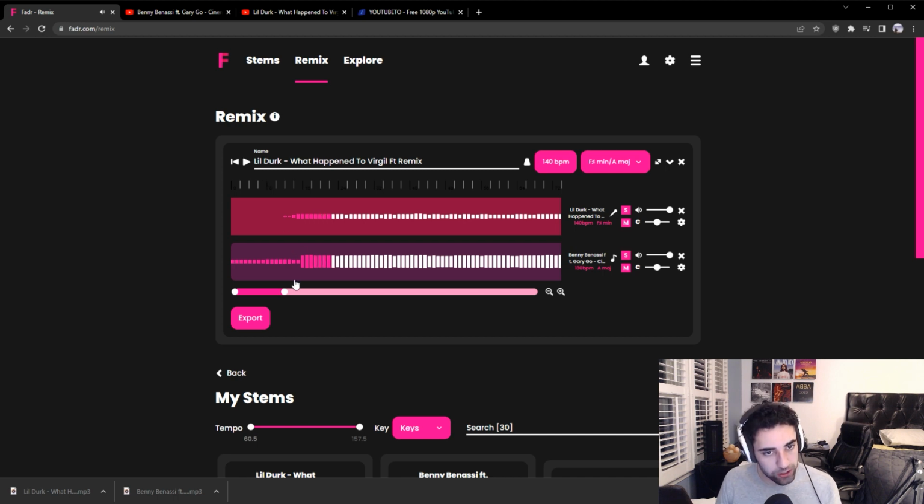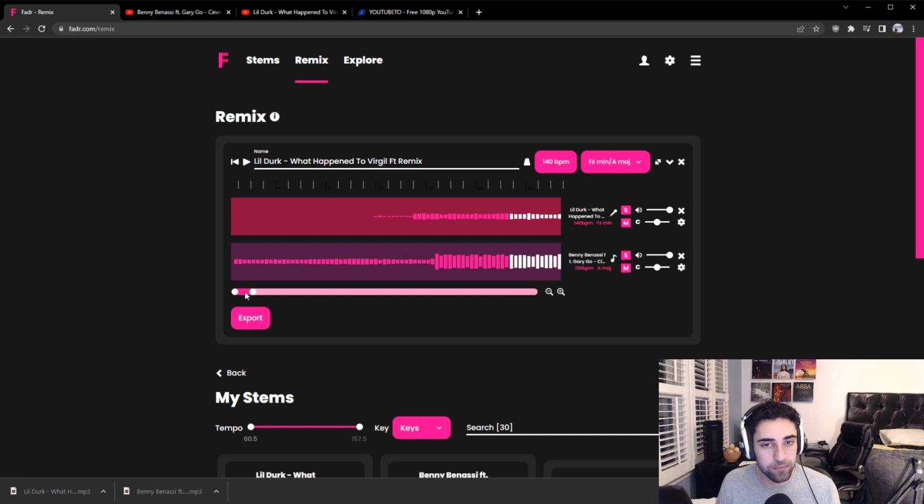Alright, so that's pretty close, but we want more fine adjustment. So let's zoom in a little bit just by dragging here. And what we're trying to do here is we want to align the start of this wave with the start of this wave. So let's try dragging Lil Durk over to the right a little bit.